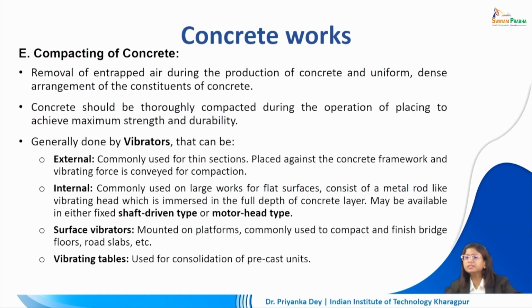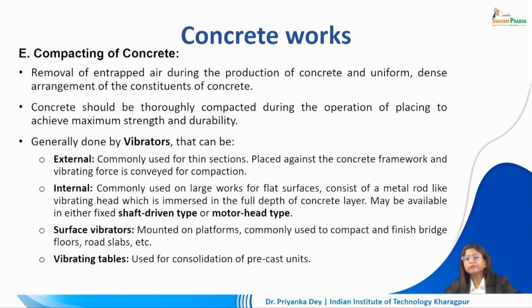Now, the vibrators that we use for the purpose of compacting of concrete can be of various types. It can be external, that is commonly used for thin sections. This is placed against the concrete framework and a vibrating force is conveyed for compaction. Internal vibrators are commonly used for larger works for flat surfaces.